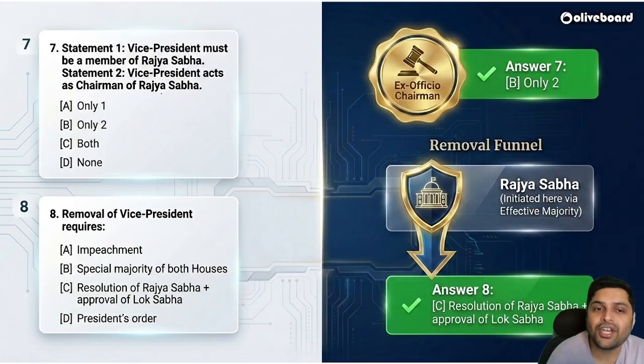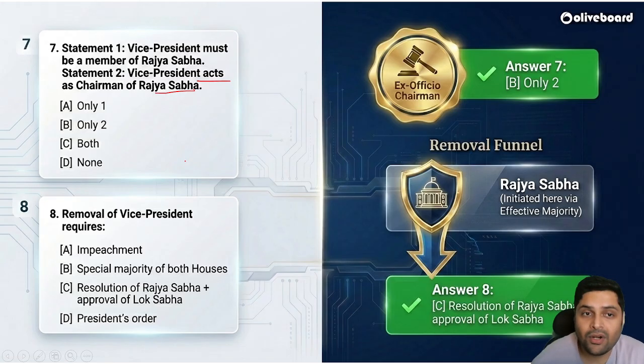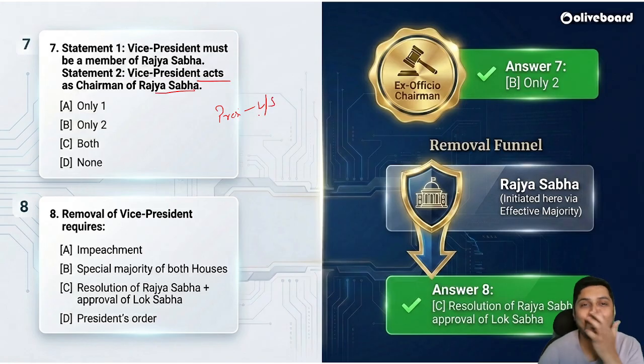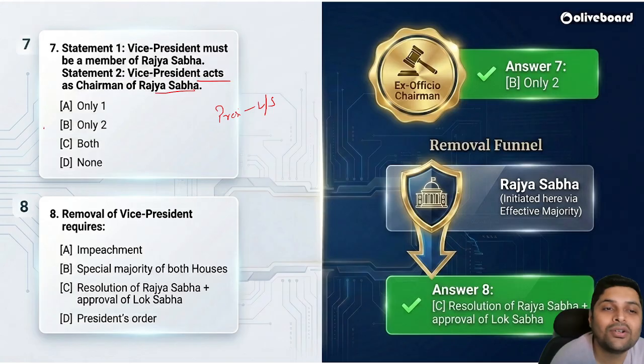Vice President acts as chairman of Rajya Sabha. Vice President must be qualified to be a member of Rajya Sabha, need not be a member of Rajya Sabha. Like the President must be qualified to be a member of Lok Sabha. So only two.